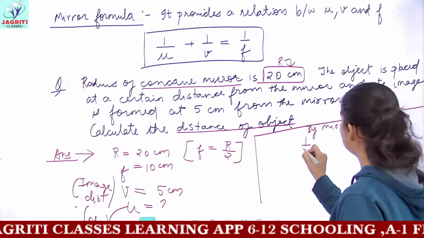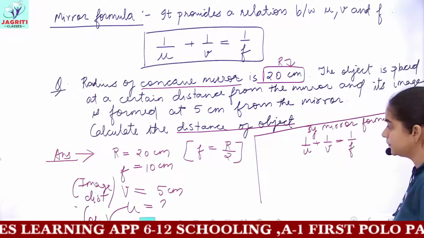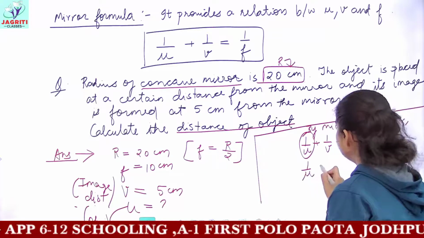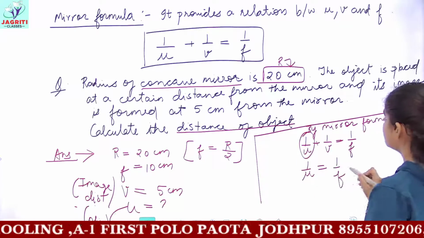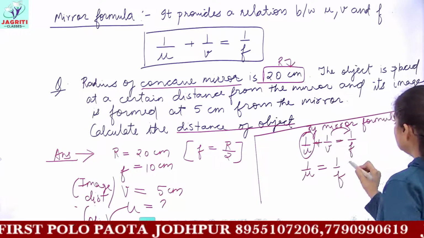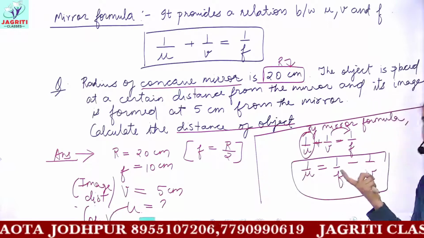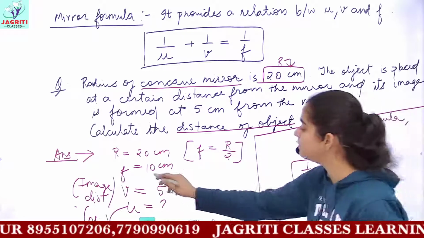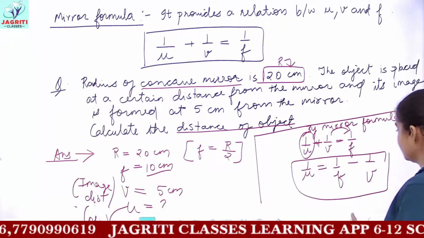The mirror formula is 1 upon U plus 1 upon V equals 1 upon F. Now you have to find the value of U, so the unknown quantity will be kept on the left-hand side, and we'll transpose 1 upon V to the right-hand side. It contains a positive sign, so here it would be 1 upon U equals 1 upon F minus 1 upon V. Using this equation, we'll substitute the given values: instead of F, we'll substitute 10, and for V, the value of 5.